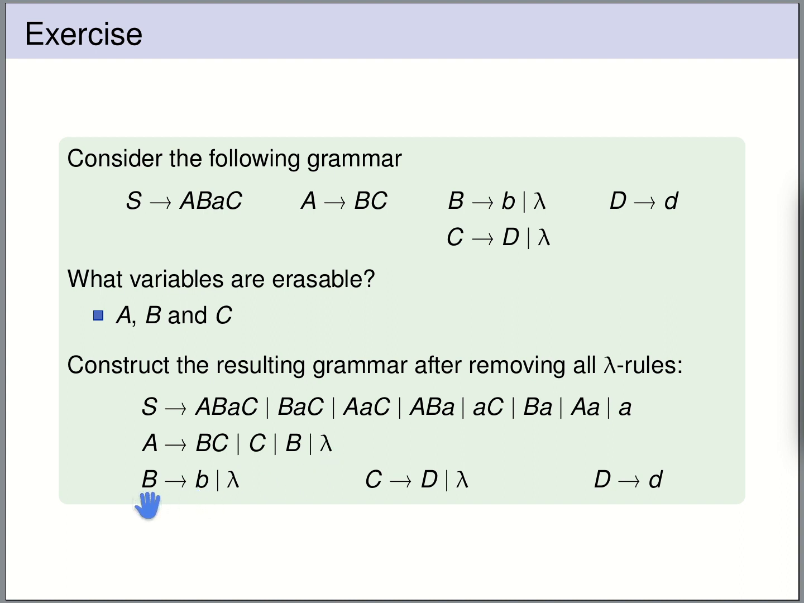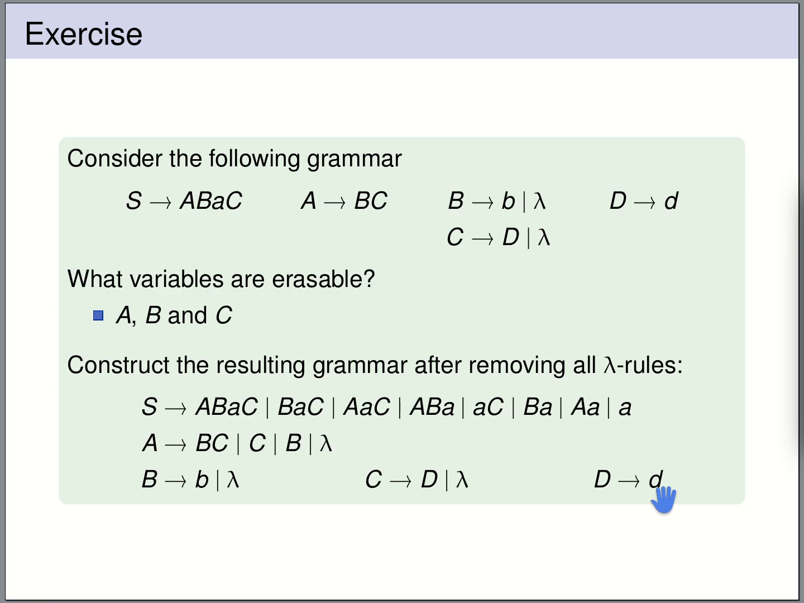From our rules B, there's no variable to be dropped. From C, we have one rule where we can drop the D, but we already have the lambda. And from this rule, nothing can be dropped. So we have added all the fresh rules that we need.